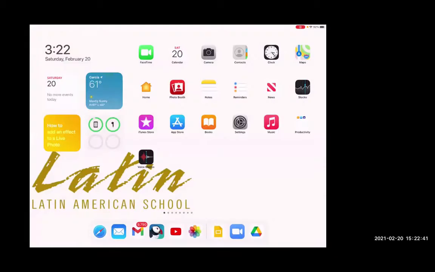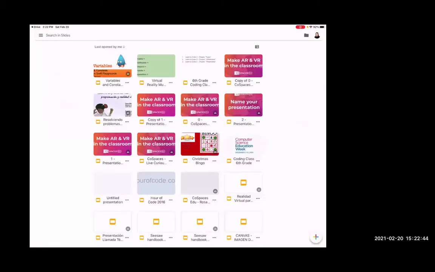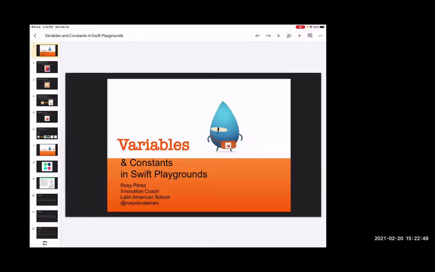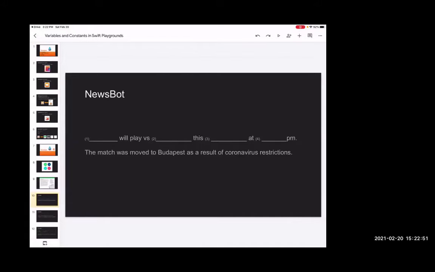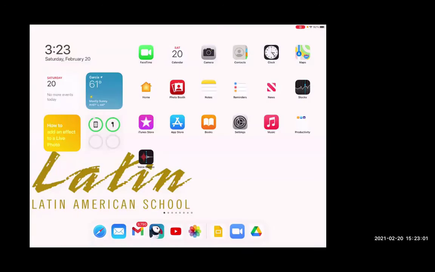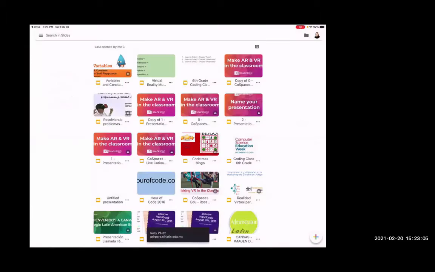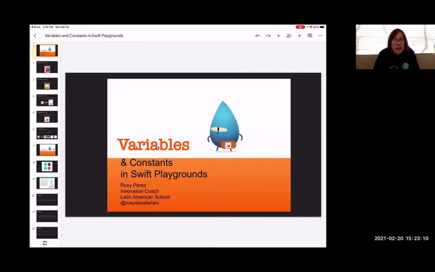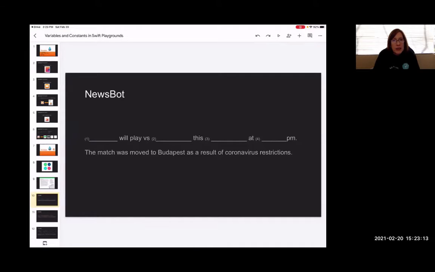So I want to see if someone else can read it with different teams or with different days and different time. I'm sorry, it keeps closing. Okay, Safari. Okay, if somebody else can open the microphone and tell us this same news with different variables for us, please. If you can read it, because it's closing. Okay. Like Tigres will play against Rayados this Saturday at 9 p.m.